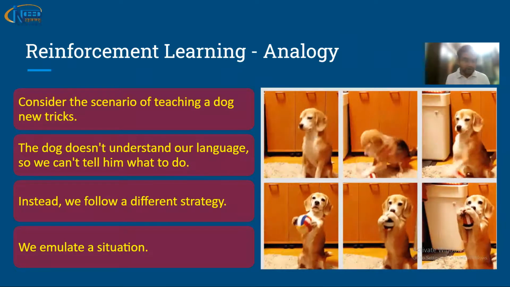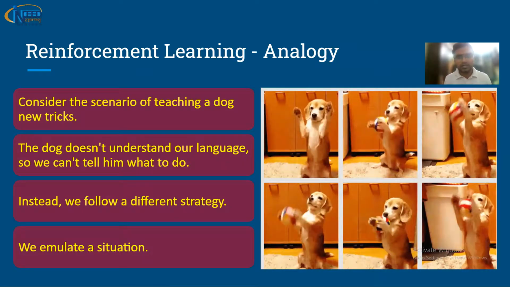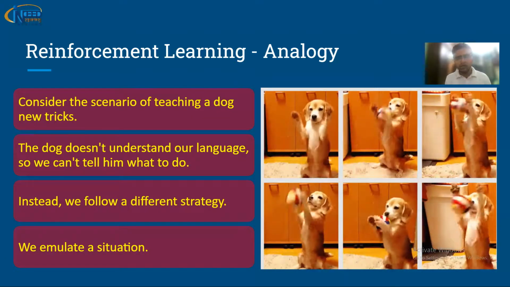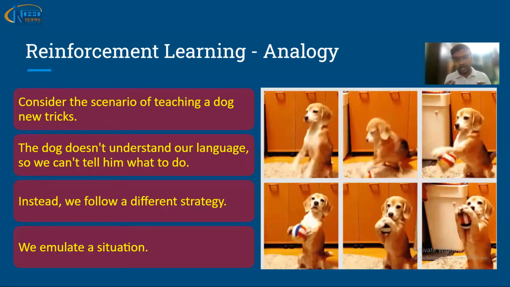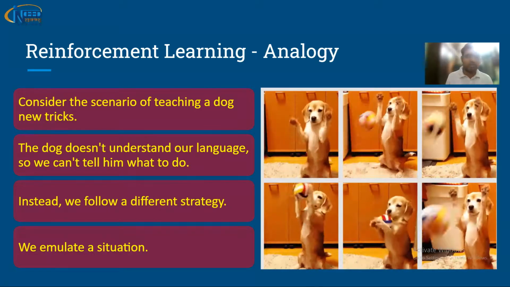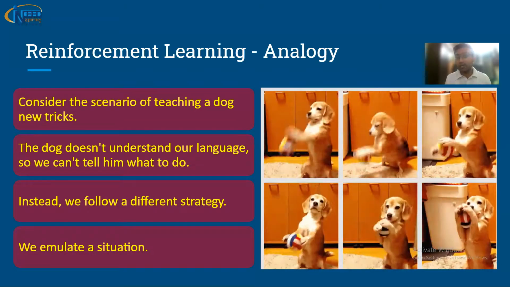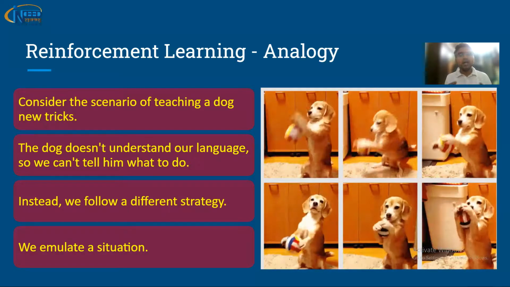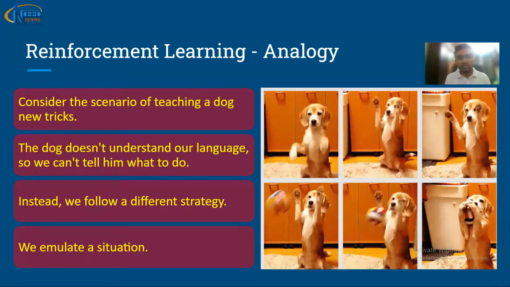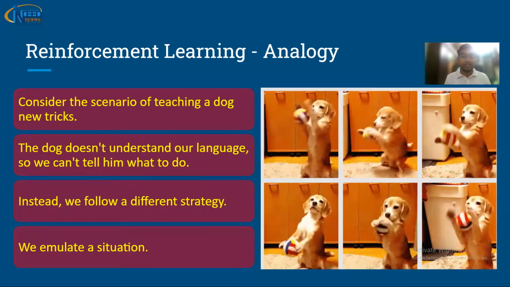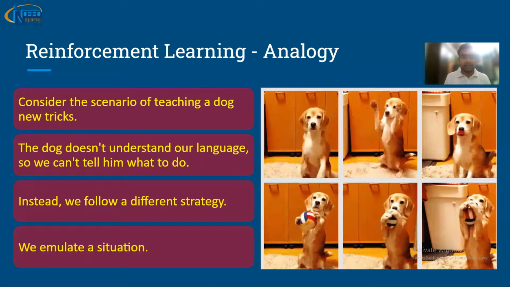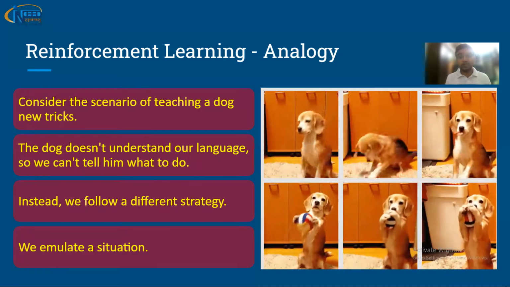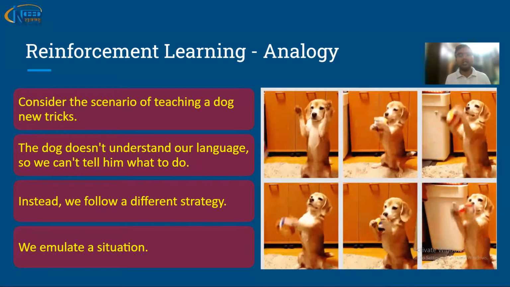So how to do that? We will apply one strategy. The dog doesn't understand Hindi, English, or any other language. So what we can do is just throw the ball to the dog, and if it is able to catch the ball, offer him some food. And if it misses it, don't talk to the dog for 5 minutes. So the dog will understand: if I miss it, I lose 5 minutes of discussion, and I'm not able to talk with the owner or the instructor. And if I catch it, I can interact with the instructor, and the instructor gives me something to eat. So the dog understands that it needs to catch it. This is how the dog is able to understand and achieve the objective.